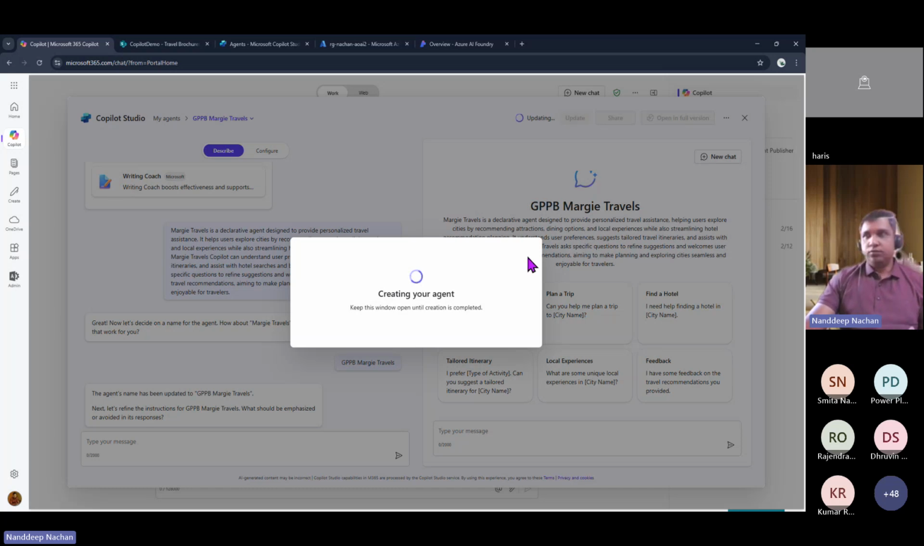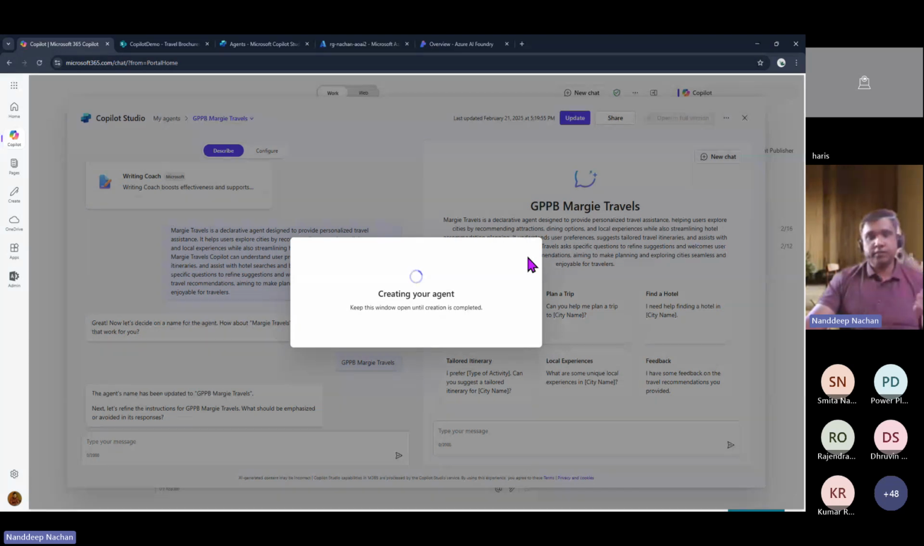So what this will do is create a similar kind of agent to what we have been creating so far with Copilot Studio, but this is a bit different because this is a declarative kind of agent. So far, the approach we had taken to create the agent in Copilot Studio was the imperative kind of approach.